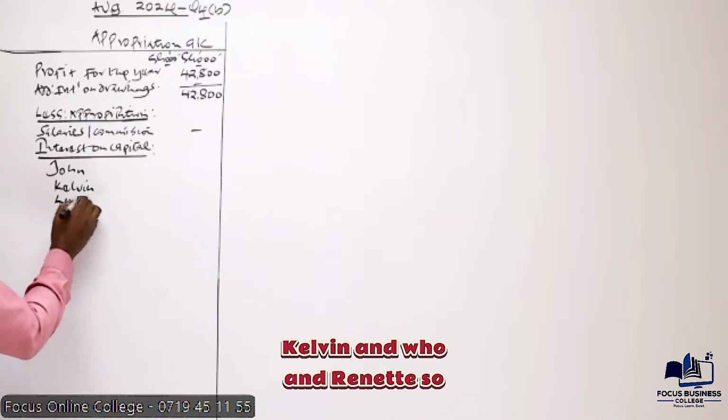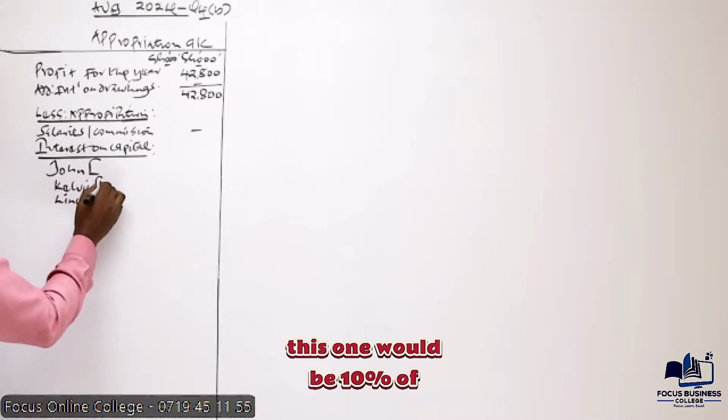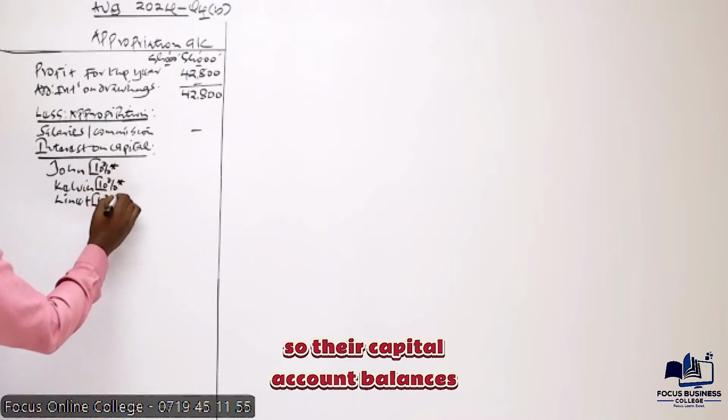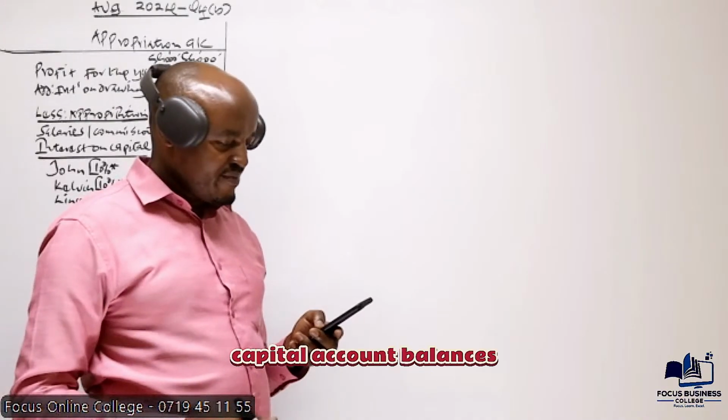And Rinette. We are told that this one would be 10% of their capital account balance. Their capital account balances are something we are given in the trial balance. I hope you can see those capital account balances.